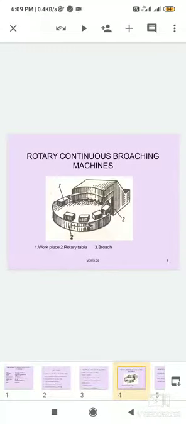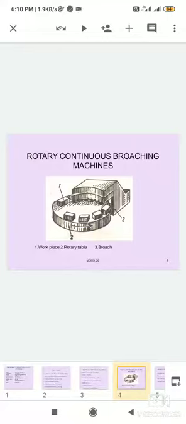This is a rotary machine table. In the continuous broaching machine, the broach is held stationary while the workpieces are continuously passed under it.